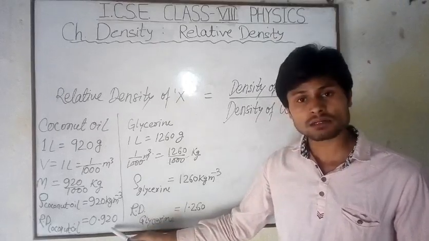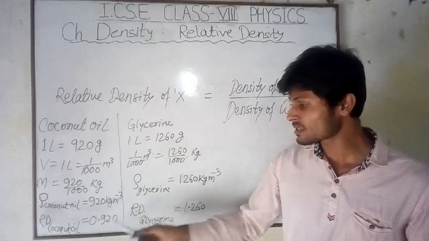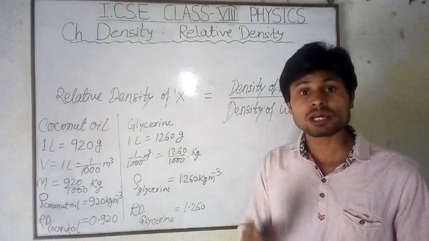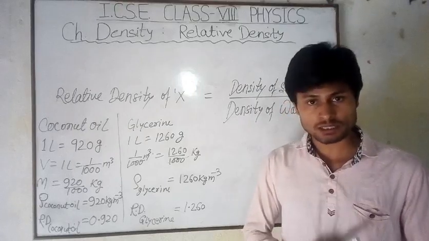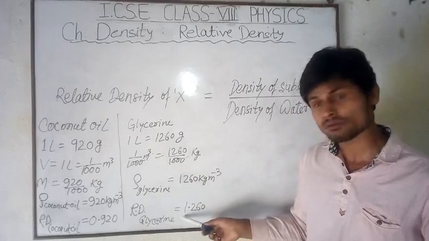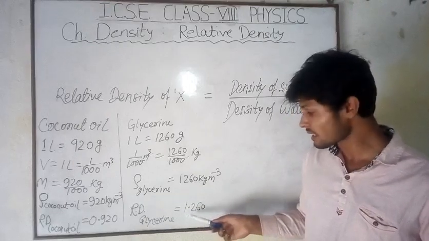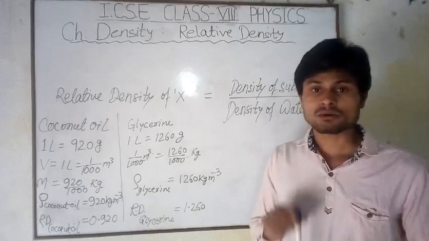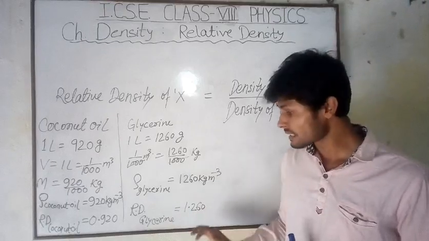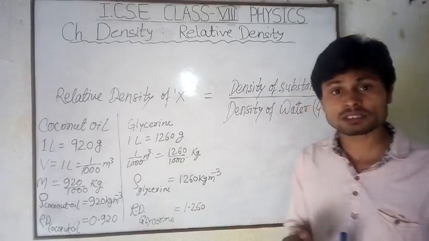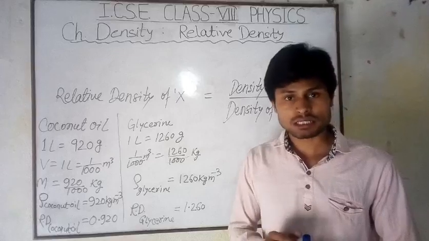Whenever the relative density of a substance is lesser than 1, then that substance will float on the surface of water. And whenever the relative density of a substance is greater than 1, then that particular substance will sink in water. So the relative density gives us this important information, whether the substance floats or sinks in water.